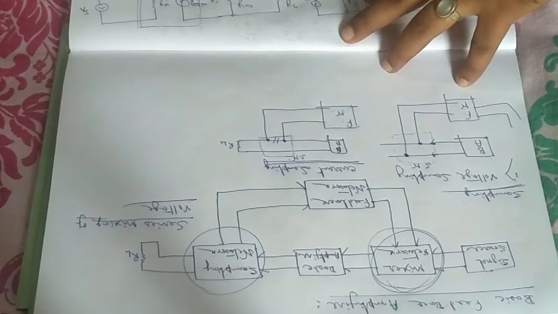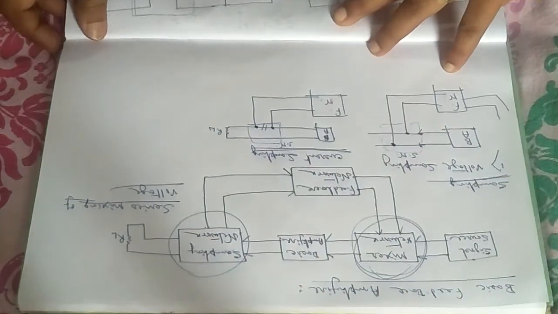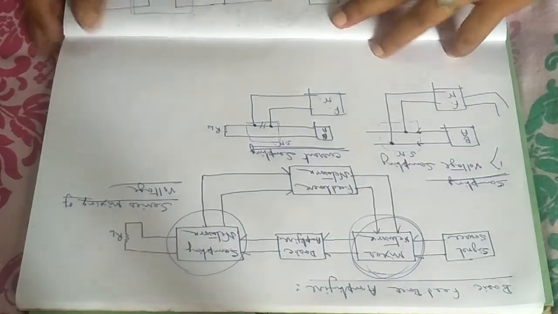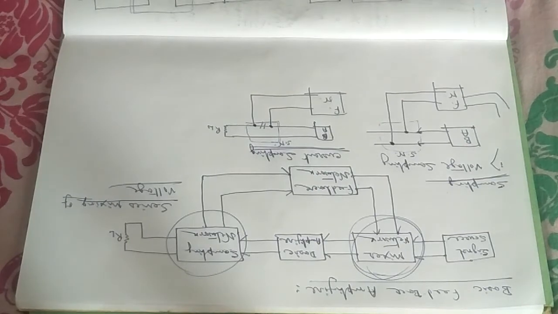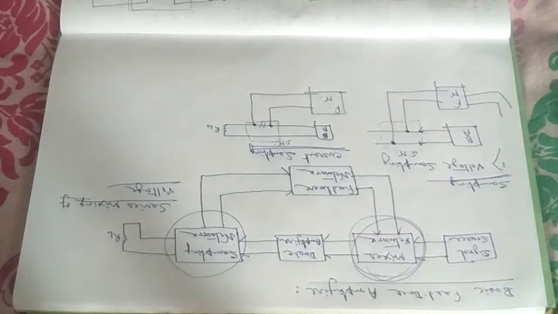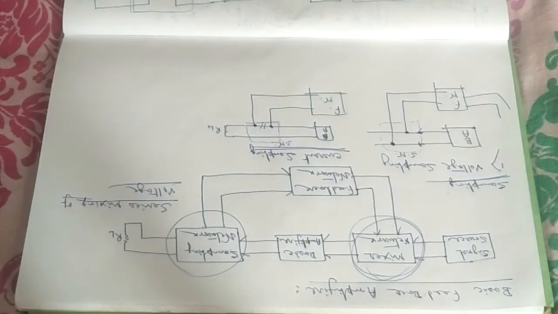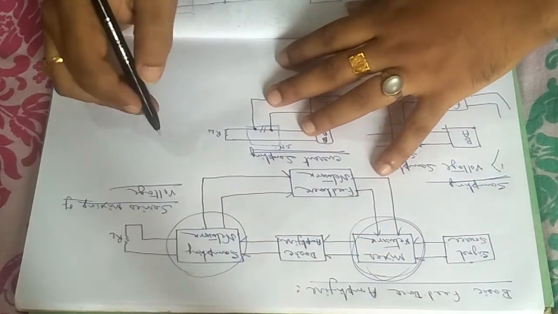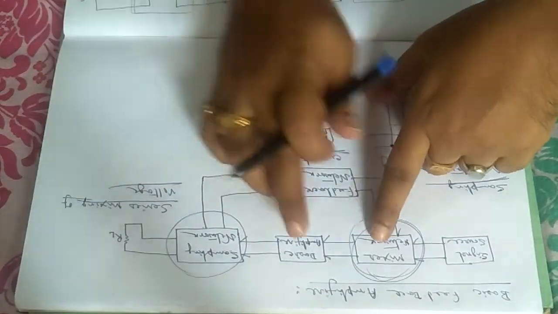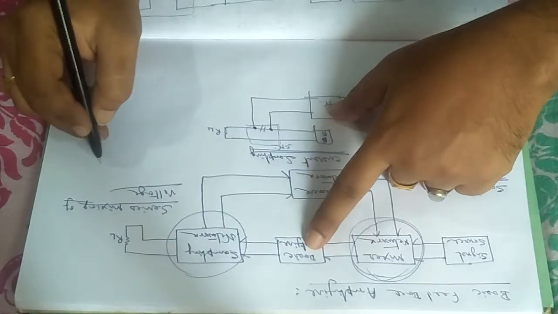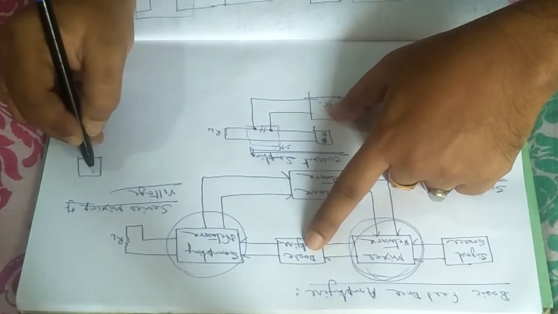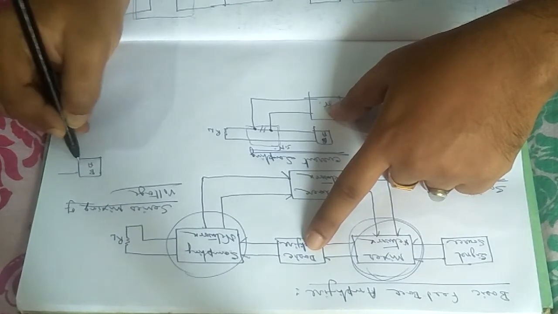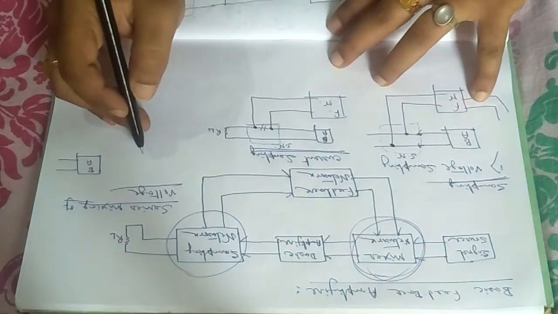I am concentrating now on the mixer part. In the series mixing of voltage, I will look at this part, the basic amplifier, first.